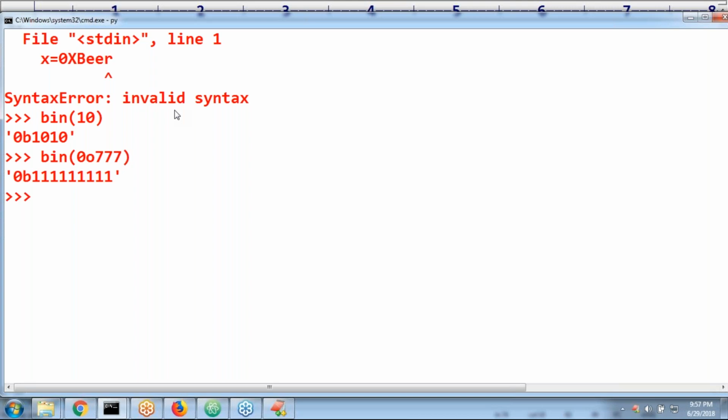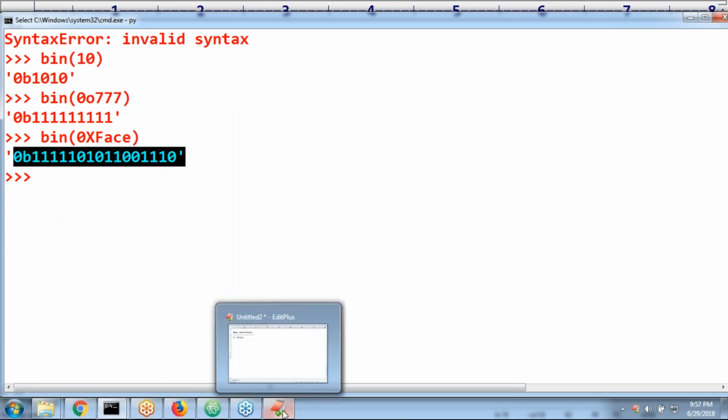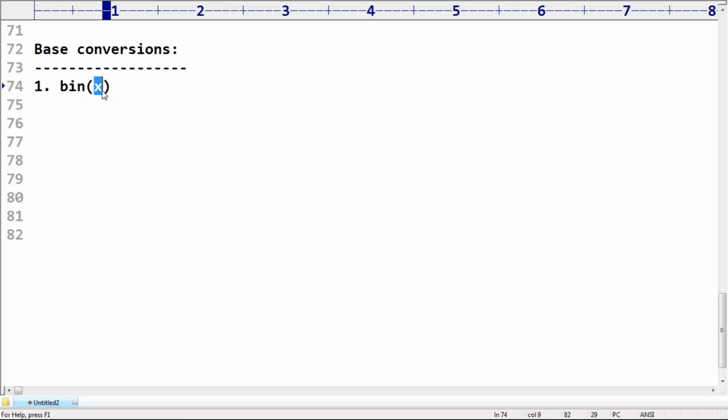No problem at all. Bin of 0xFACE I'm taking. Have you observed? This is the equivalent binary value. If you provide a decimal or any other base, this bin function is going to provide the binary value. Any doubt?